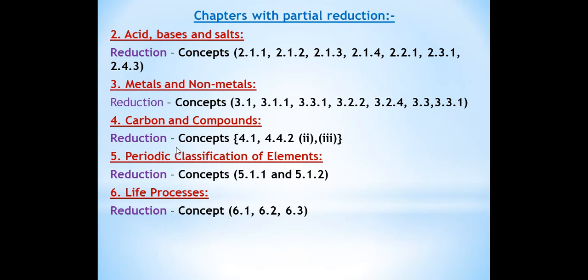And the concept 4.4.2 about ethanoic acid, properties of ethanoic acid. In that, we have two reactions: reaction number 2, reaction with a base, on page number 17, you can mark that one, and reaction with carbonates and hydrogen carbonates. These two topics are removed. The first topic is the covalent bond, and the second is the reaction of ethanoic acid with bases and with carbonates and hydrogen carbonates. Only these topics are removed from Carbon and its Compounds.